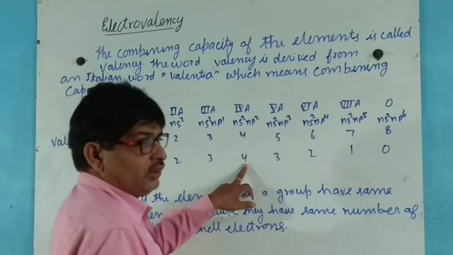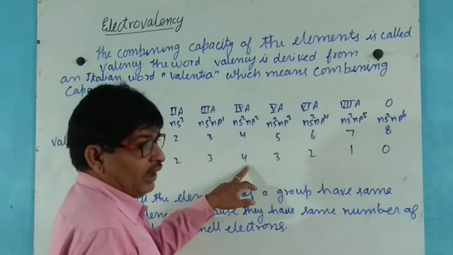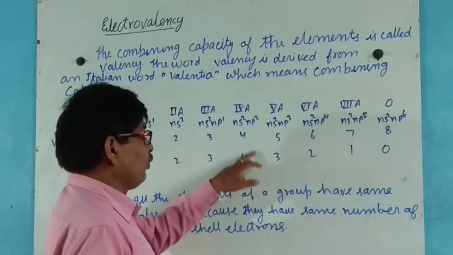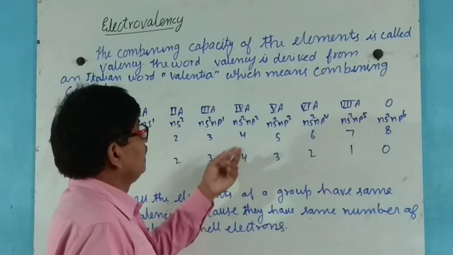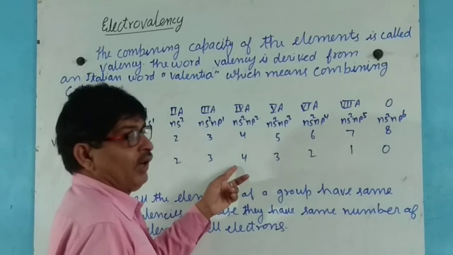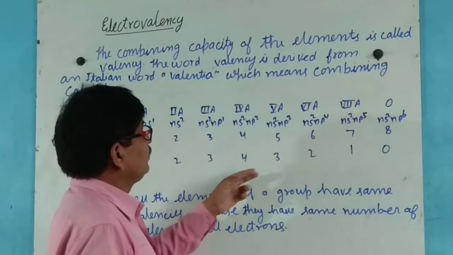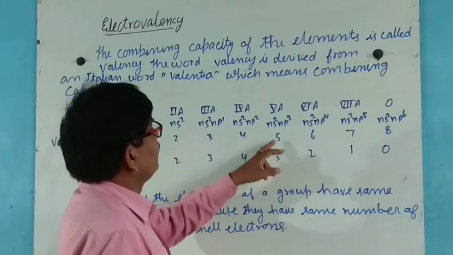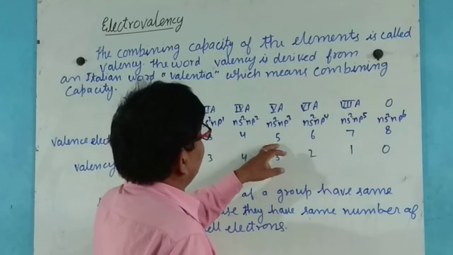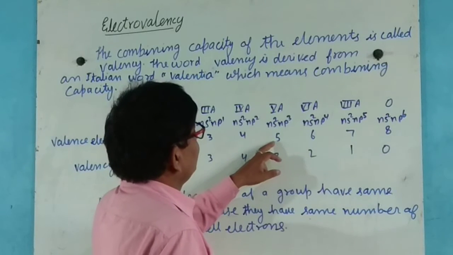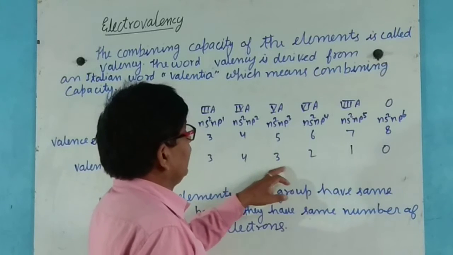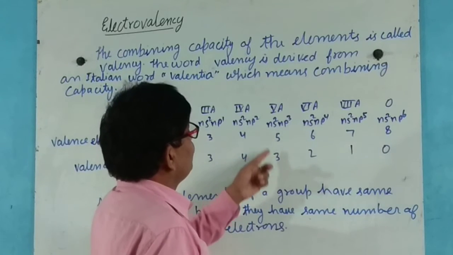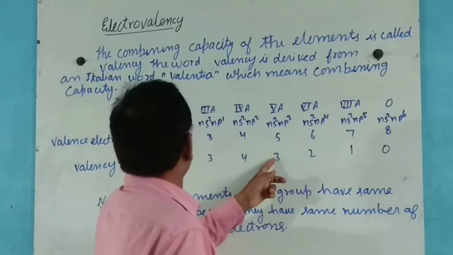This element neither releases 4 electrons nor gains 4 electrons, so it forms covalent compounds. Here there are 5 electrons in the outermost shell, so it wants to gain 3 electrons, therefore valency is 3.